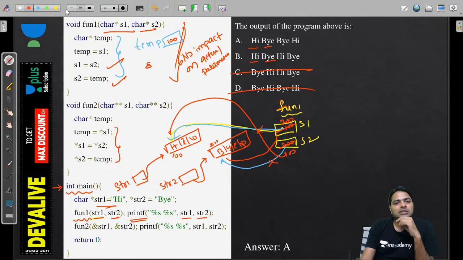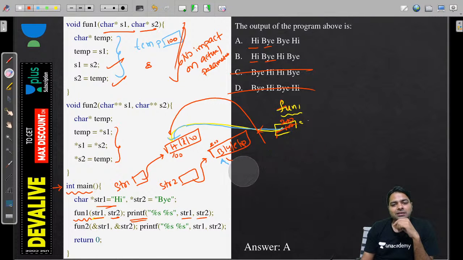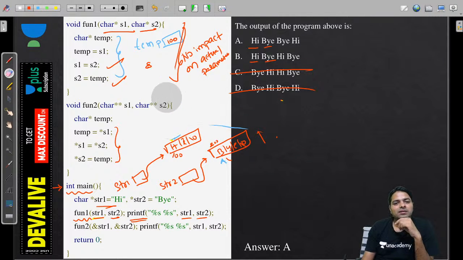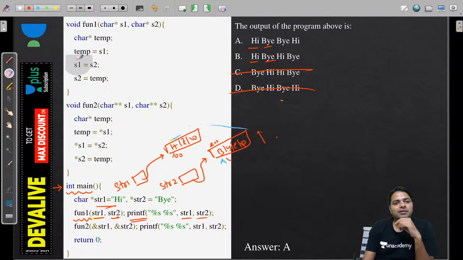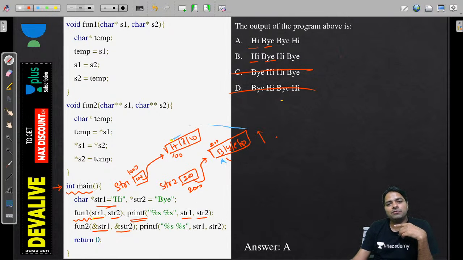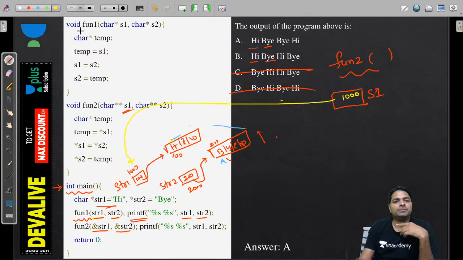I'm just updating everything so that we can deal again with all these things. Forget about this side. Now what happens to this fun2? In fun2, we are passing the address of str1, guys. Address means, let's say this is 1000, this is 2000. Inside you have 100, inside you have 200. Now what is fun2 doing here? S1 is a double pointer, right? S1, a double pointer, is going to hold 1000, guys. It's pointing to this one.